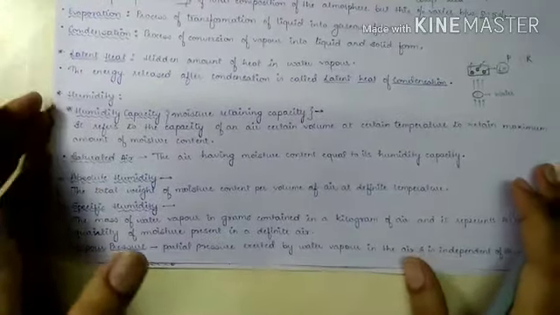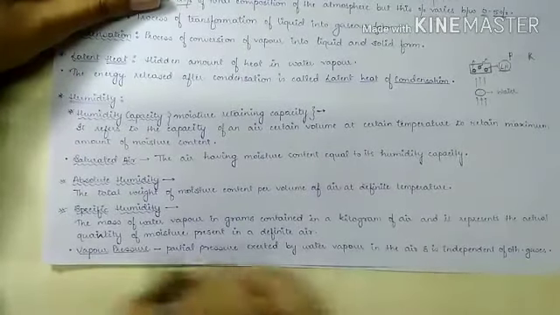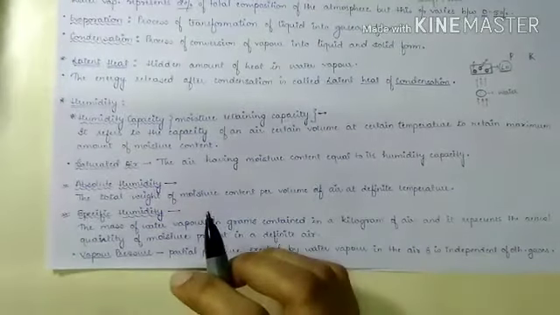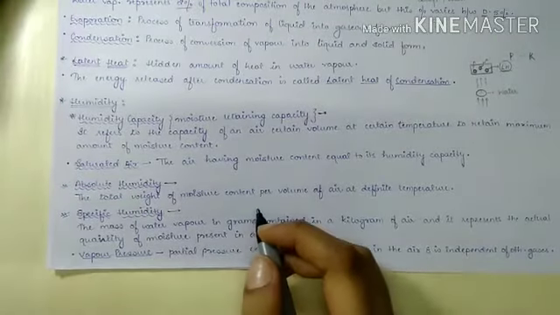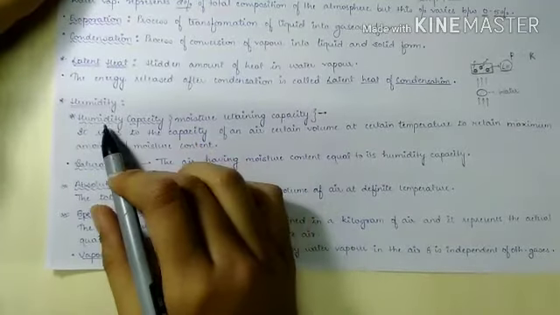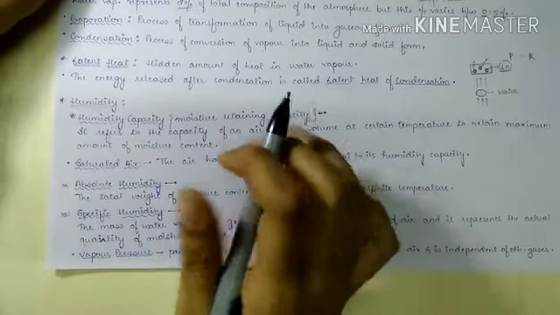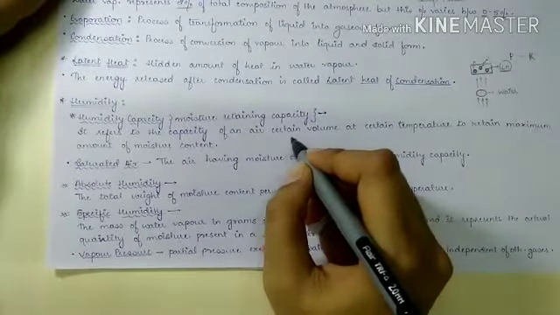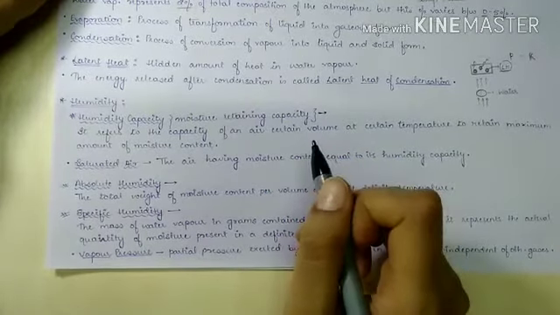Now there are some terms related to humidity. Atmospheric humidity is expressed in a number of ways, that is absolute humidity, specific humidity, relative humidity, etc. So we will learn about these terms. The first term is humidity capacity. It is also known as moisture retaining capacity. It refers to the capacity of air at a certain volume and at a certain temperature to retain the maximum amount of moisture content.